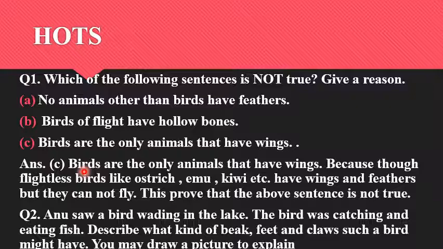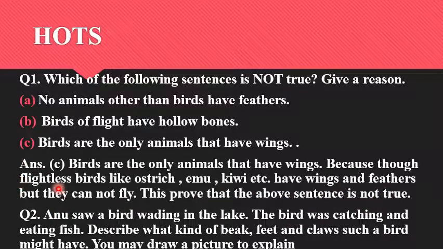So let's see the answer. Birds are the only animals that have wings, because though flightless birds like ostrich, emu, kiwi, penguin, rhea, etc. have wings and feathers, but they cannot fly. This proves that the above sentence is not true.